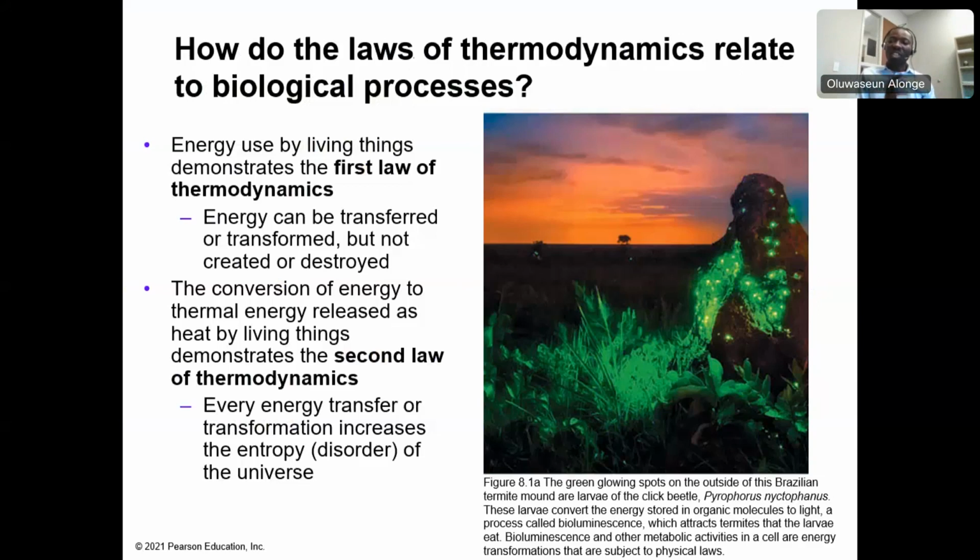In the course of conversion of octane into mechanical energy, with which your car moves, obviously heat is lost into the environment. When it is lost into the environment, that heat, you can't account for it. That is the second law of thermodynamics.